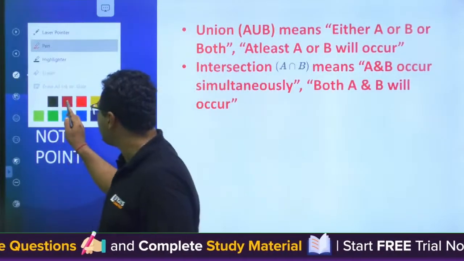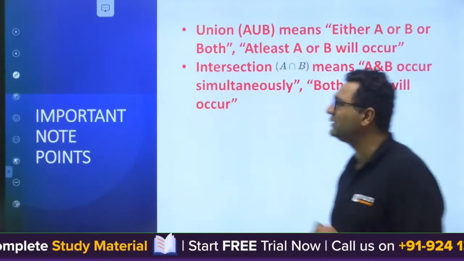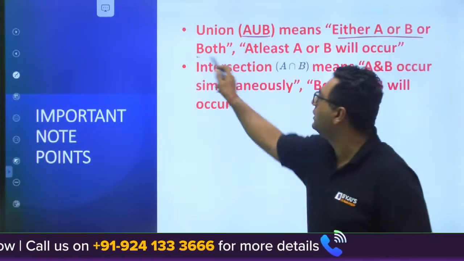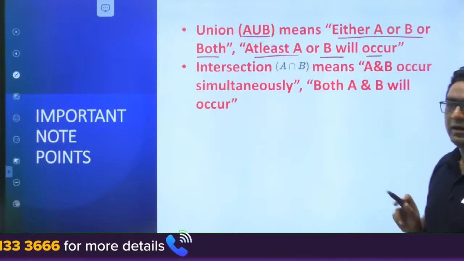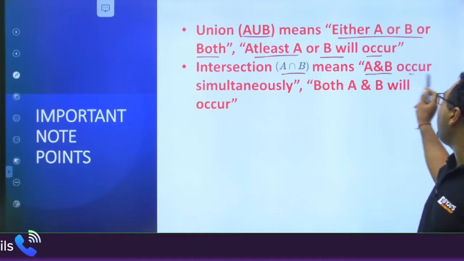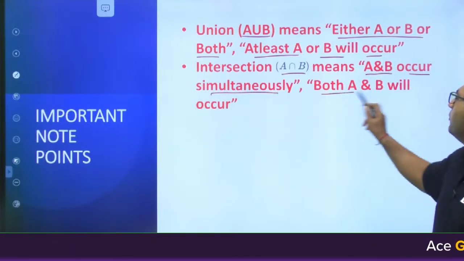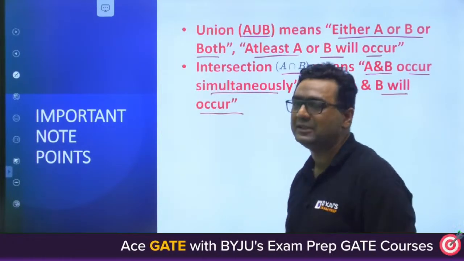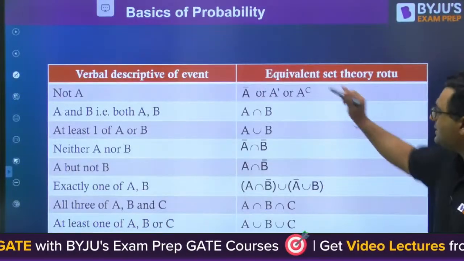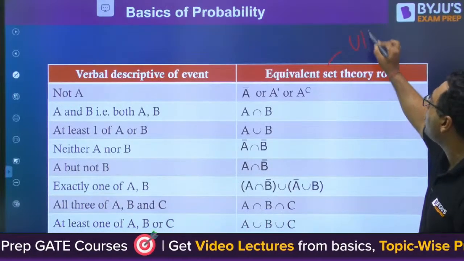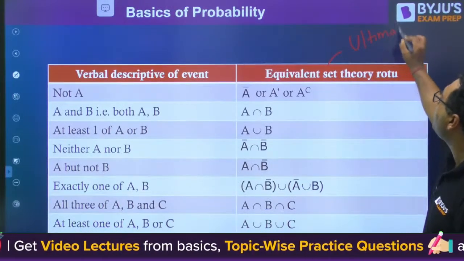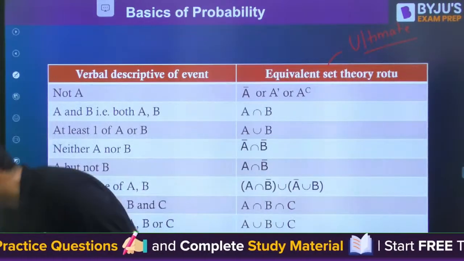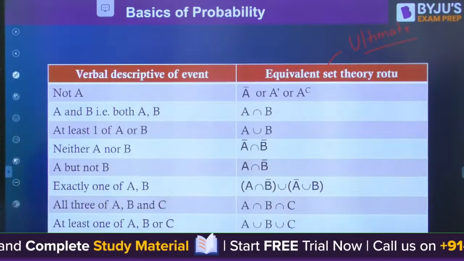Here I would like to tell you one more thing. You need to remember these lines: A union B means either A or B or both, that is, at least one of A or B will occur. Intersection means A and B occur simultaneously, both A and B will occur. That is the meaning. If you want a table of all these meanings, I have made this. This is the ultimate table. Whatever we have seen till now, if you want it in one place, I have made this particularly for you. This table will give you everything you want for such questions.